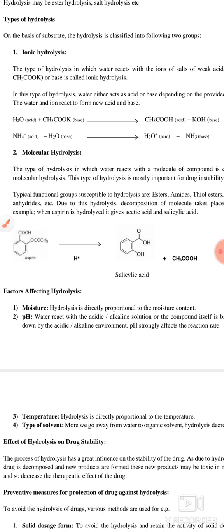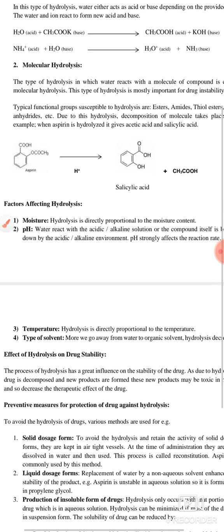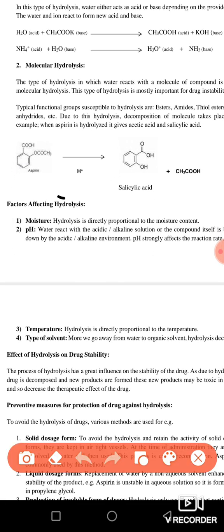So how we can prevent them, I also explain this in this lecture. Now, this time we discuss what are the factors which can affect your hydrolysis. For example, first is the moisture. If your drug has high moisture exposure, then the hydrolysis will occur faster.